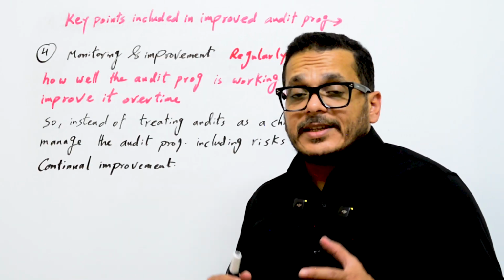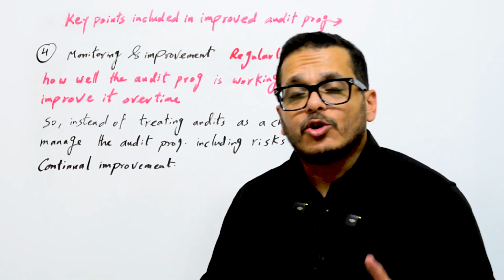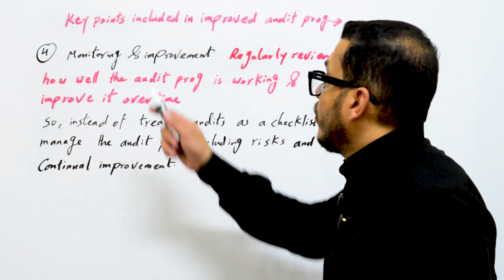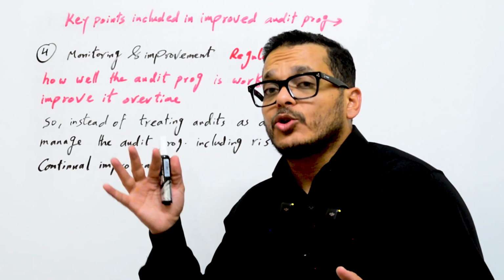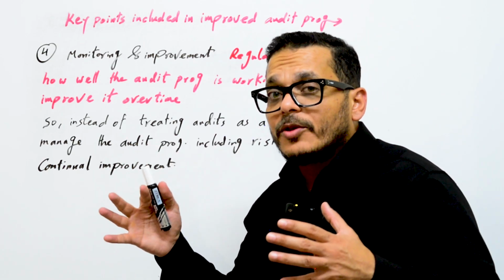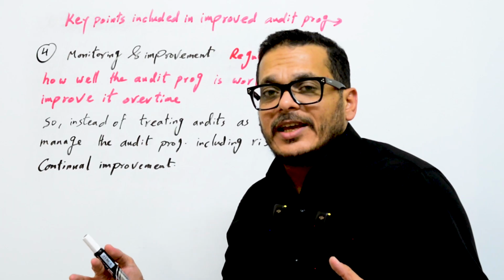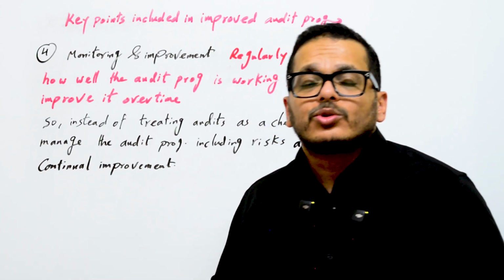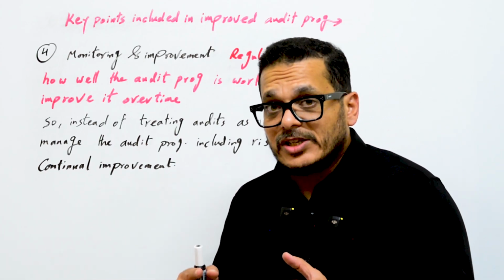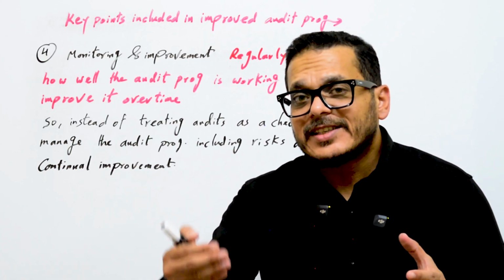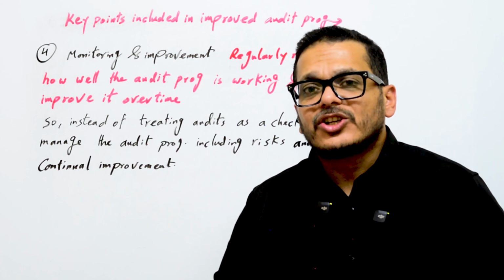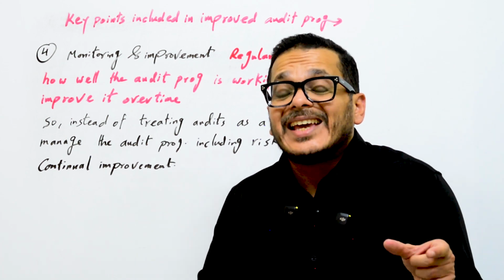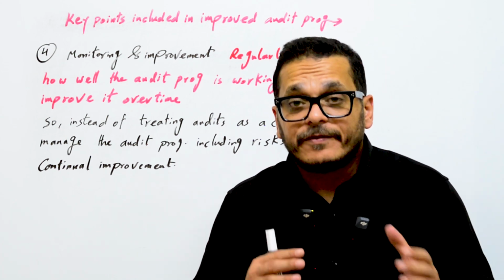The last point in the improvements to the managing of an audit program is monitoring and improvement. After you finish this audit and many other audits, you will have data, you will have history, and from this data you should try to find the deficiencies or risks that affect the result, any deficiency that affects the audit result at the end, and try to mitigate or eliminate these deficiencies.